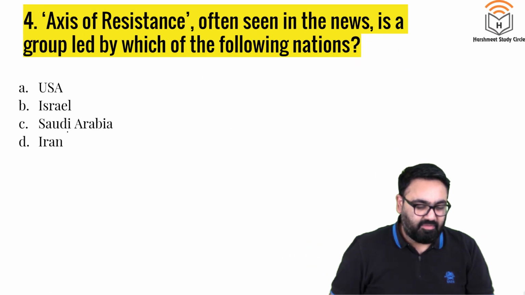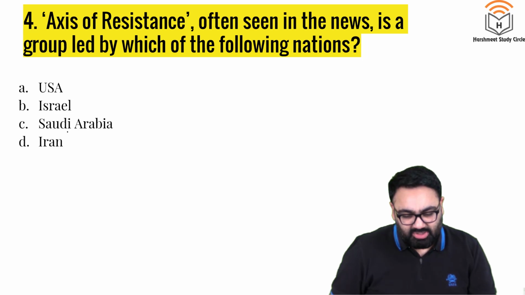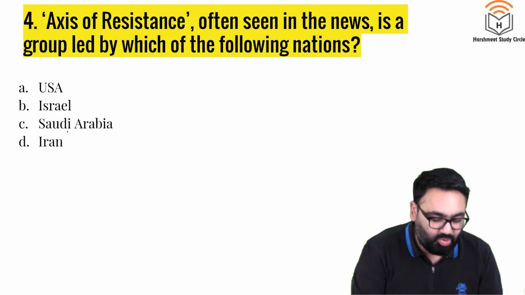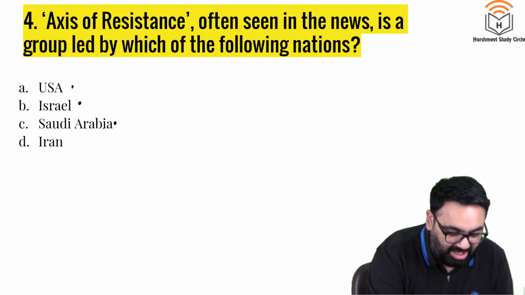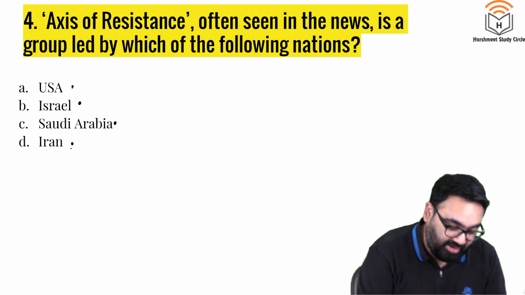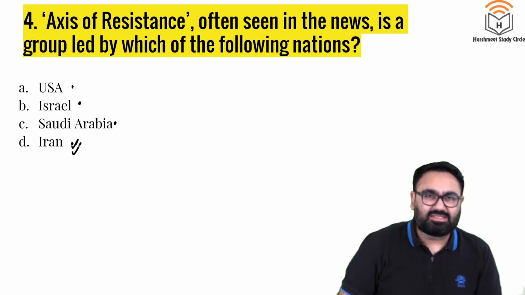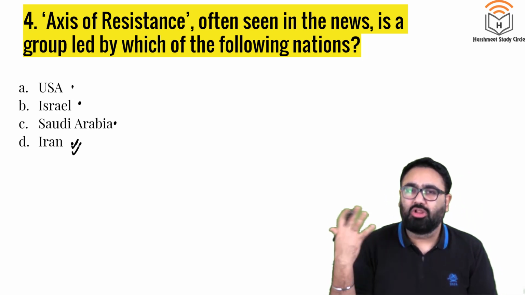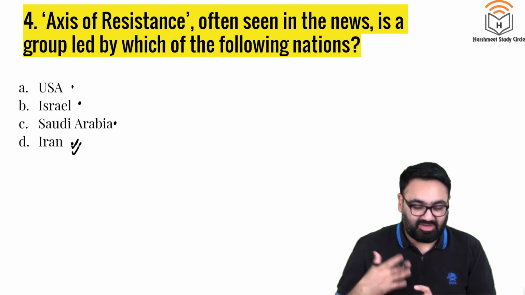Next, question number 4. Axis of resistance, often seen in the news, is a group led by which of the following nations? USA, Israel, Saudi Arabia or Iran? Axis of resistance. It is usually in the news. It is a group led by Iran. So as you know, Iran supports a lot of different groups in the region. Hezbollah, Hamas, all these together are called the axis of resistance.